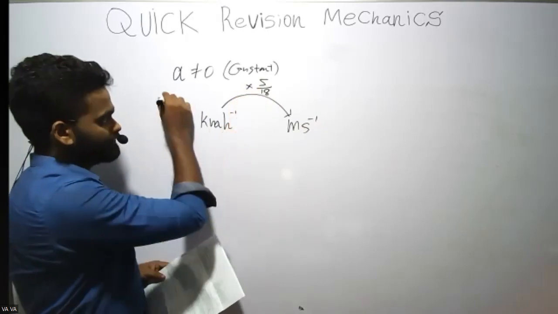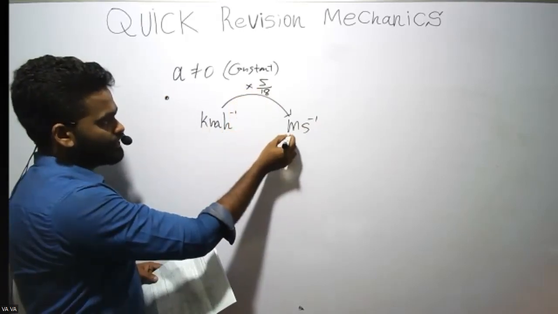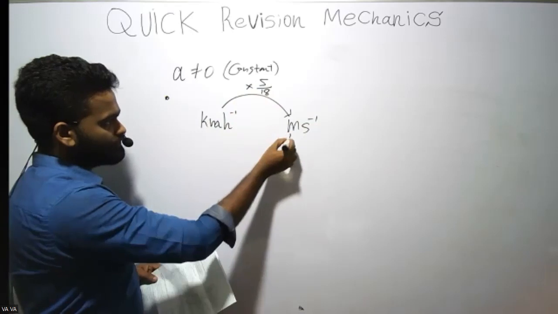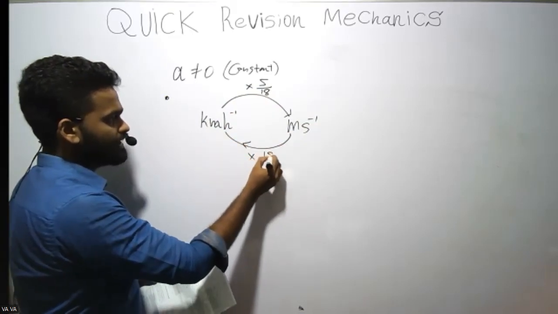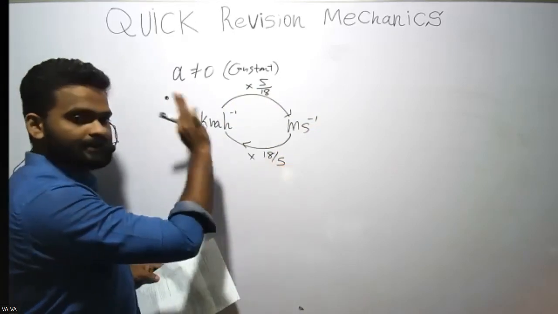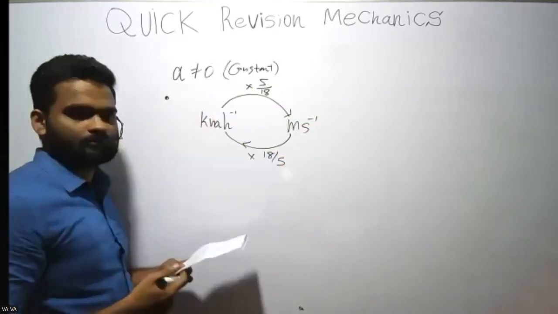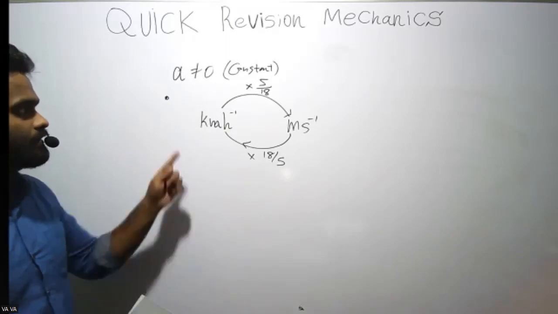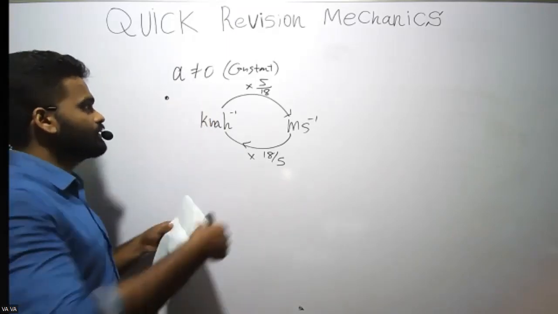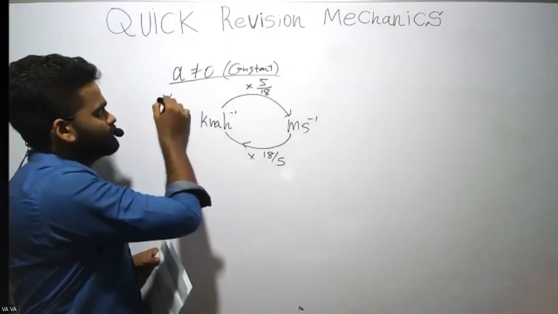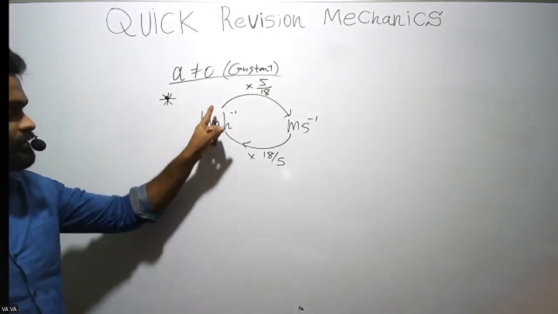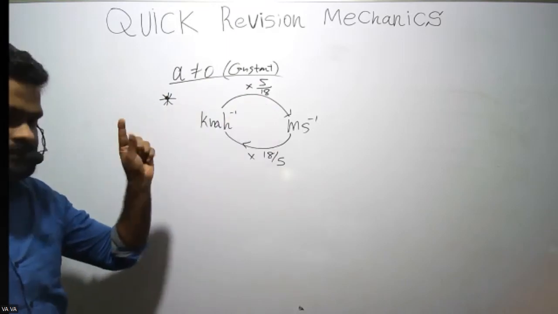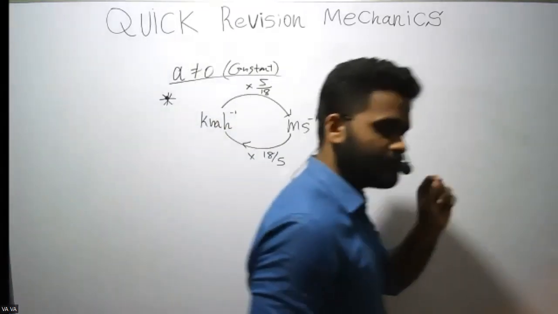If you need to convert meters per second into kilometers per hour, you have to multiply by 18 over 5. This you should know. You have to remember that. Take this down: kilometers per hour times 5 over 18 is going to be meters per second. You should be able to do this within a short time.